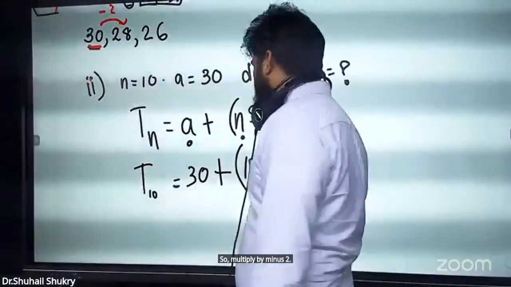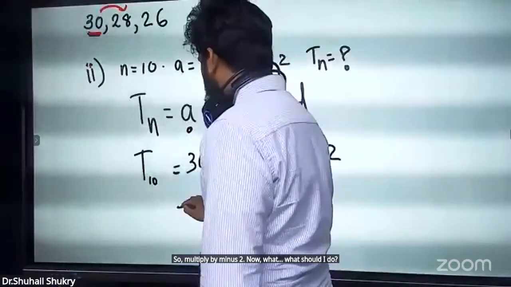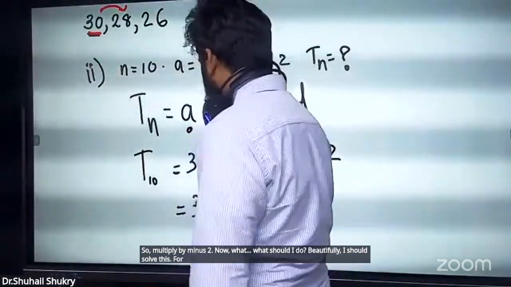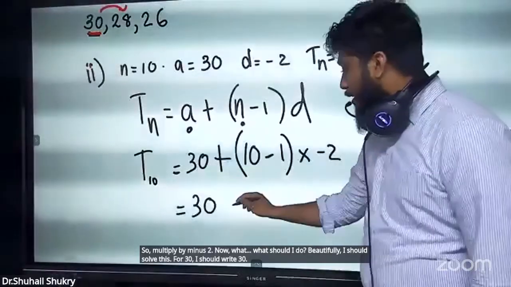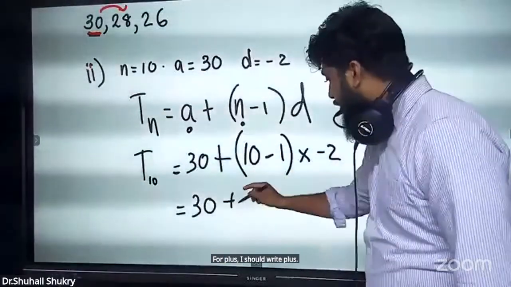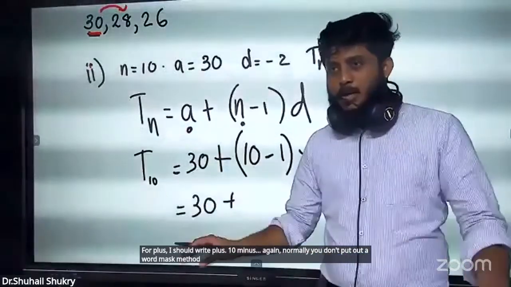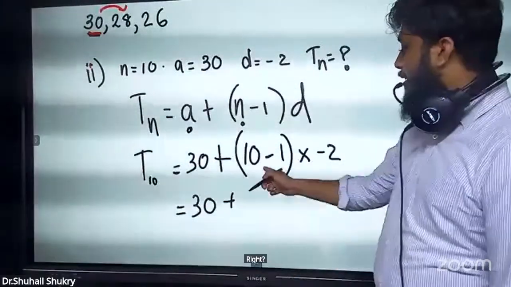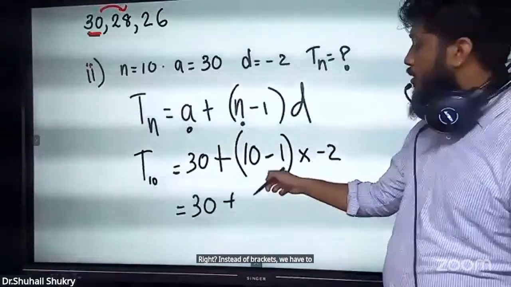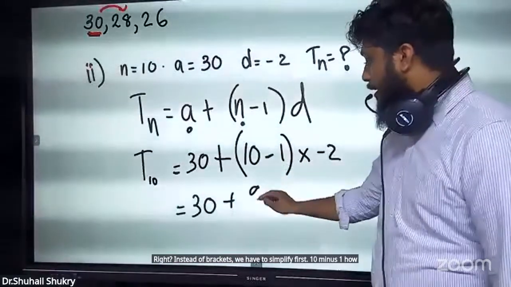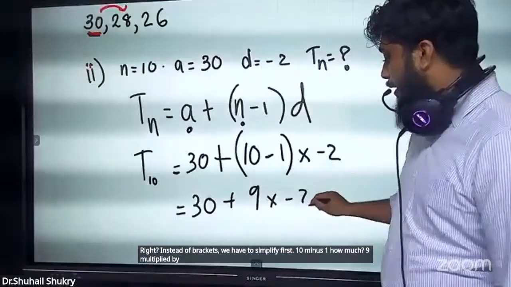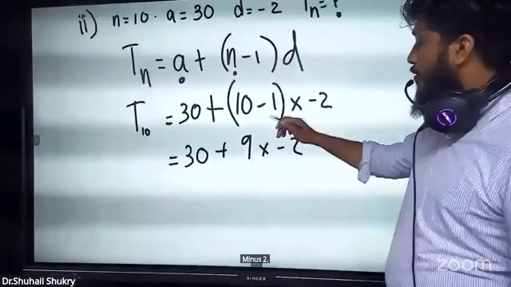Now what should I do? Beautifully, I should solve this. For 30, I write 30. For plus, I write plus. In the minus part, normally we use the BODMAS method, right? Brackets we have to simplify first. 10 minus 1, how much? 9, multiplied by minus 2. Now we have addition and we have multiplication.